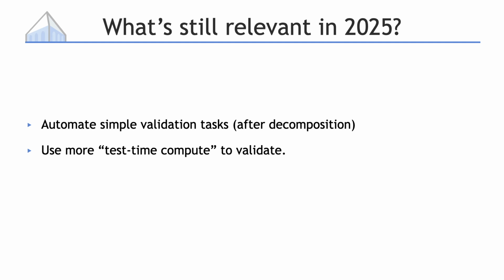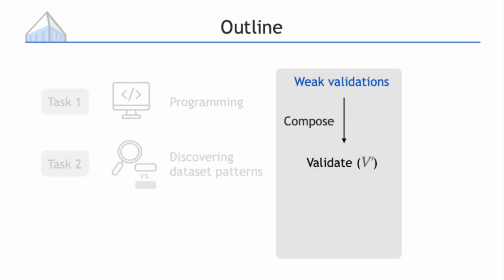We run the weak validation on every pair of discoveries D and the sample X, which is a significant amount of compute. However, it is worth it, as we see in the results on our benchmark and real-world applications. That concludes our second task. We showed that we can break down dataset-level validation into weaker validation on data points, and then use that to improve what the language models can generate.